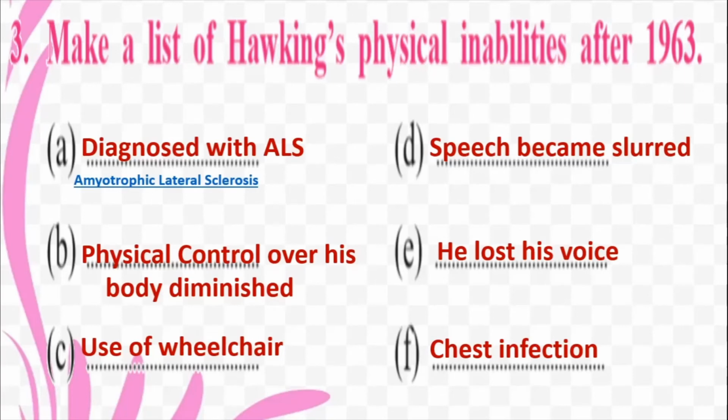All right, he was already suffering from so many problems, but after his chest infection, he did not bounce back, and there was a lot of problem with his chest muscles also, and slowly he became gravely ill, and then later he passed away. So this is the story of Stephen Hawking's physical disabilities which started developing when he was 21 years old.